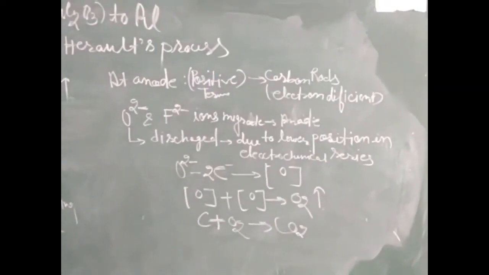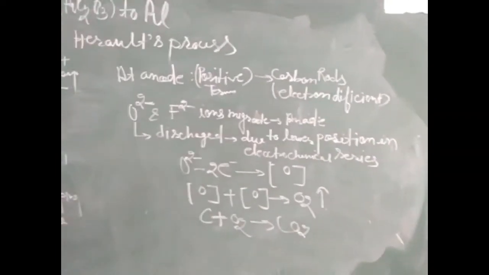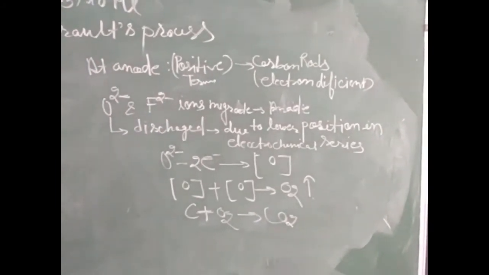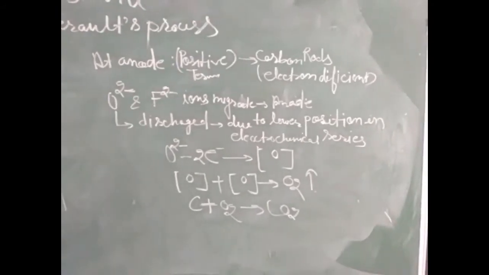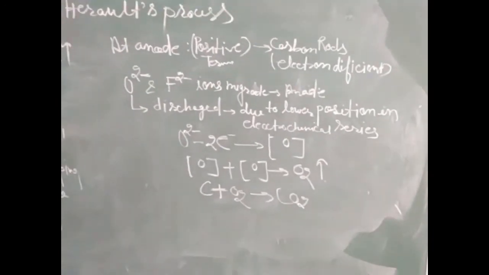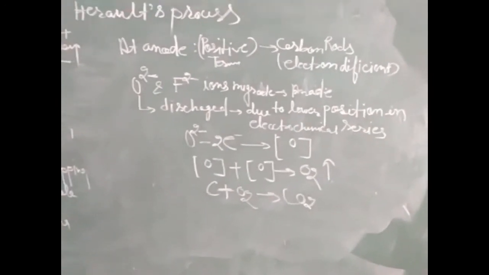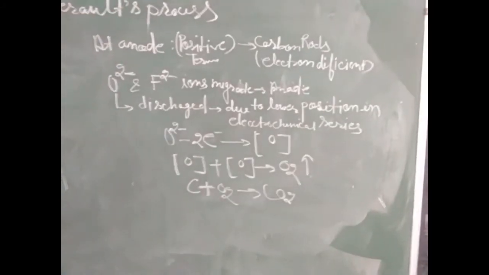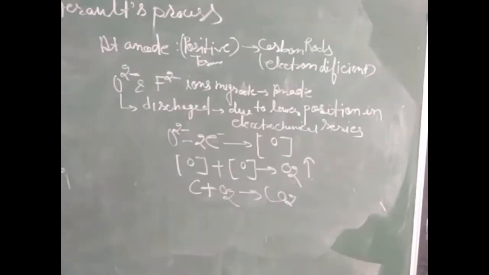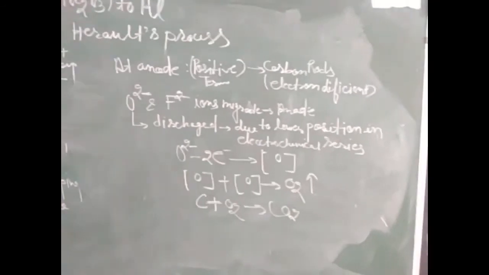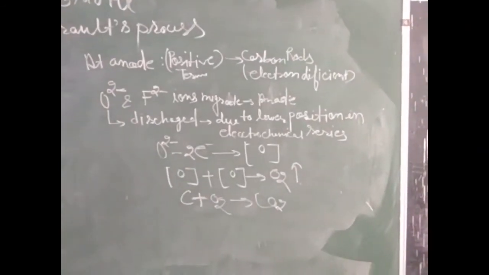The oxygen formed reacts with the carbon of the anode to form carbon monoxide initially, and the hot carbon monoxide reacts again with oxygen to form carbon dioxide. Slowly the anode size decreases, and from time to time we need to change the anode, the carbon rods.